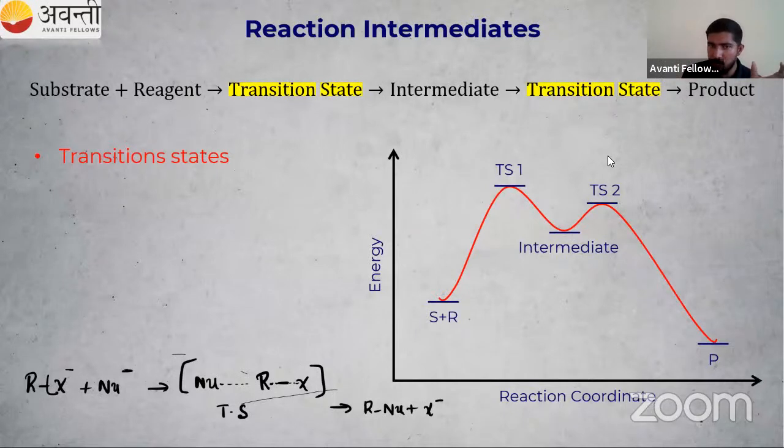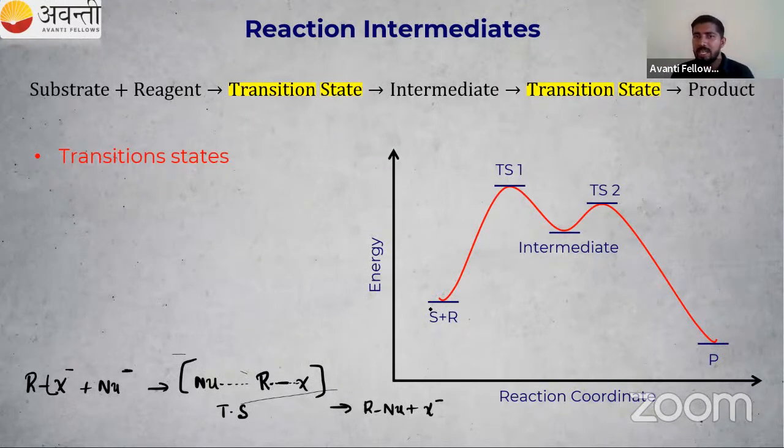Some new bonds are being formed, while the old bond between R and X is decreasing in strength. Finally, R and Nu make a bond, and the R and X bond is broken. So X is leaving R. So that is happening here. Friendship or life, husband and wife can connect like that. So what is happening here?